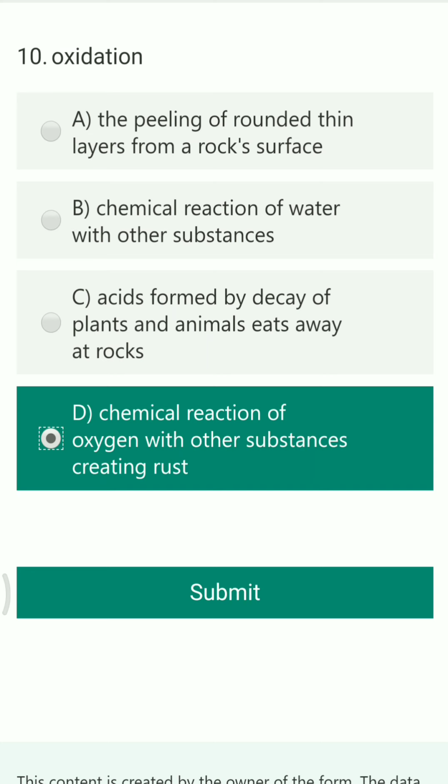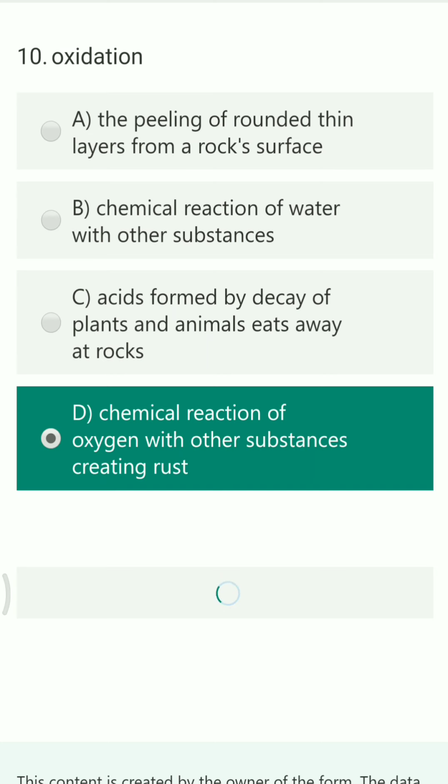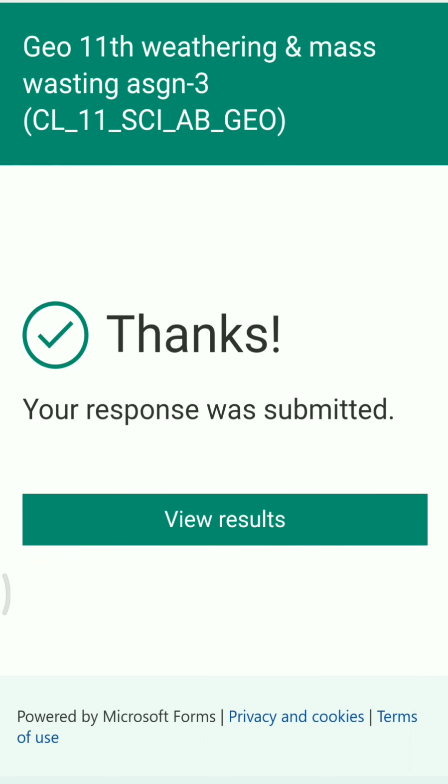So this is all about assignment number 3, which is based on weathering and mass wasting.